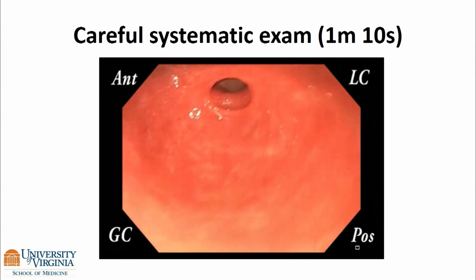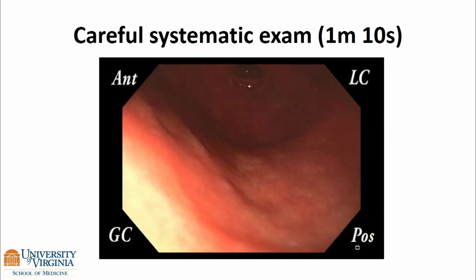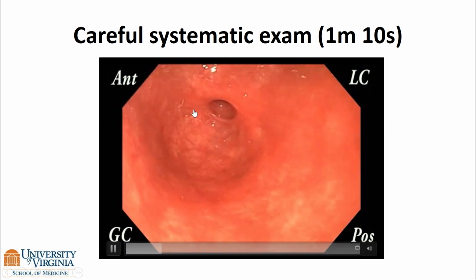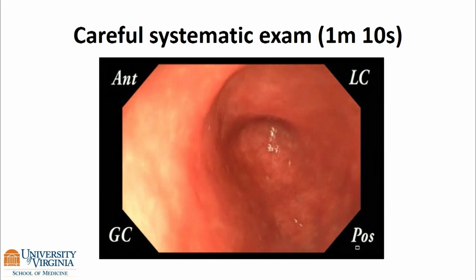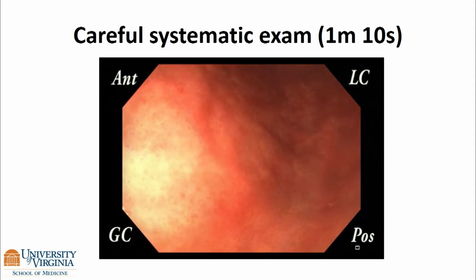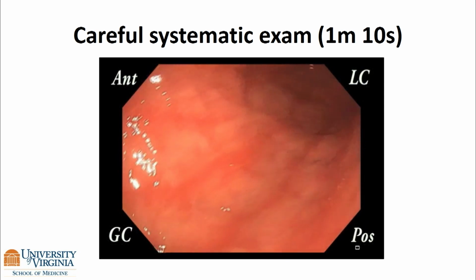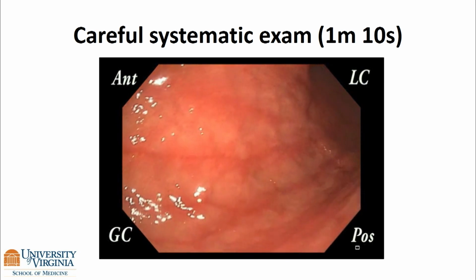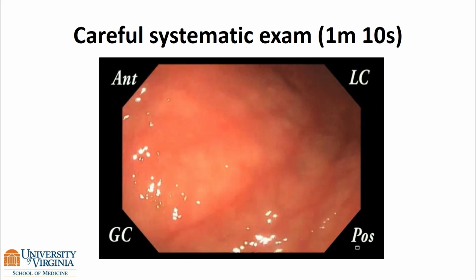This is just an example of a stomach I've cleaned. Incisura is placed horizontally, and in this kind of situation, these are the cardinal directions: anterior, posterior, greater, and lesser curve. And so as you just pull back, here anterior, posterior, greater, lesser, anterior, posterior, greater, lesser. You just pull back through the stomach. And if you do it in a systematic way, the stomach's been cleaned, you don't need to take all those pictures. I do take a large number of pictures, but for the purposes of this, it's really just about seeing